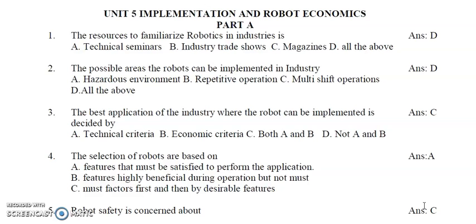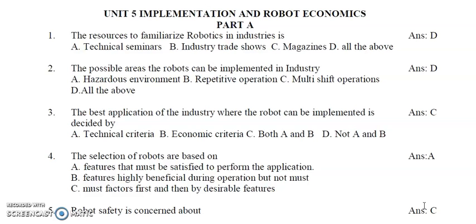The question 4 is, the selection of robots is based on: A. Features that must be satisfied to perform the application, B. Features highly beneficial during operation but not must, C. Must factors first and then by desirable factors. So this is the next step. After identifying the application, we have to select a robot. So how the robot has to be selected? That is the question. One is A, features that must be satisfied to perform the application.